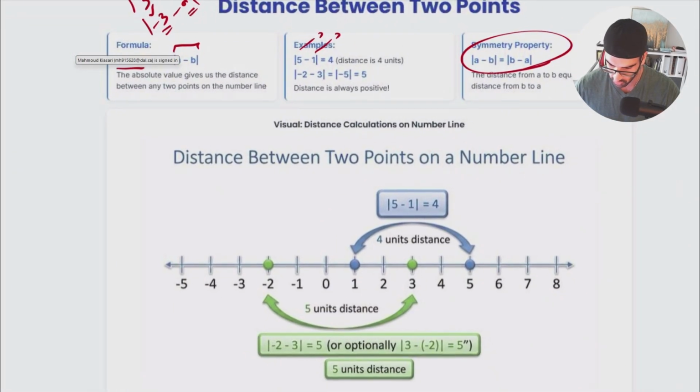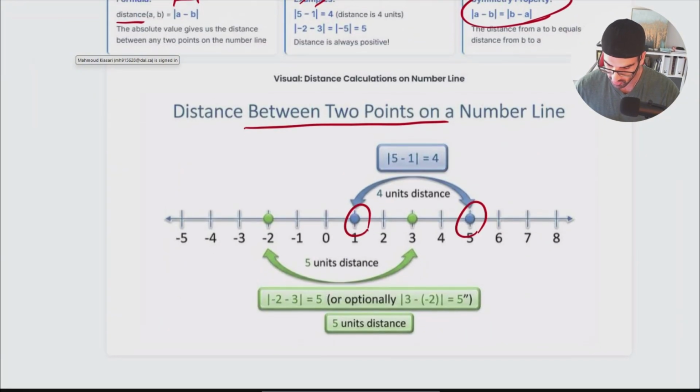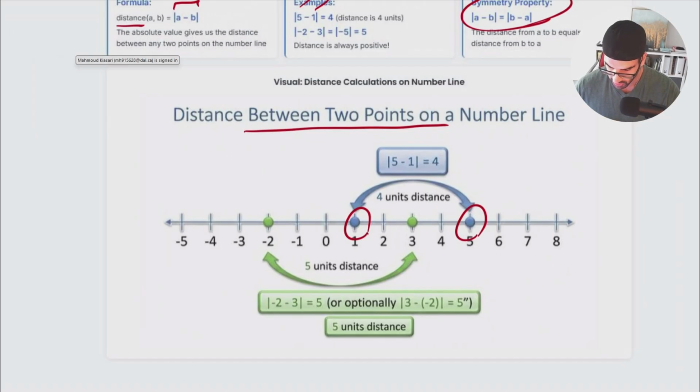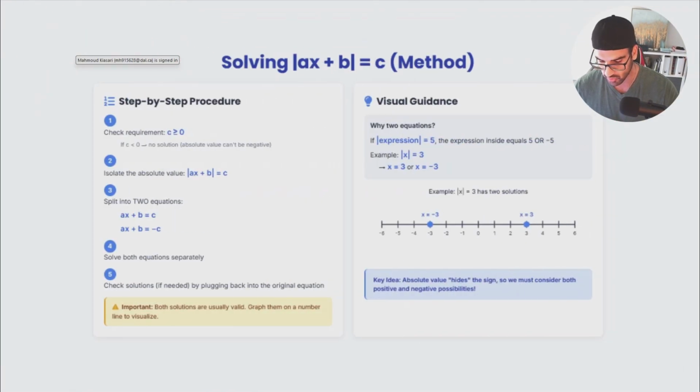Again, if you would like to see some kind of visualization, the distance between 5 and 1 would be something like that. 5 subtracted by 1 is 4. And if we would like to find the distance between negative 2 and 3, we have to do this one, and we have 5, which is the units for distance.